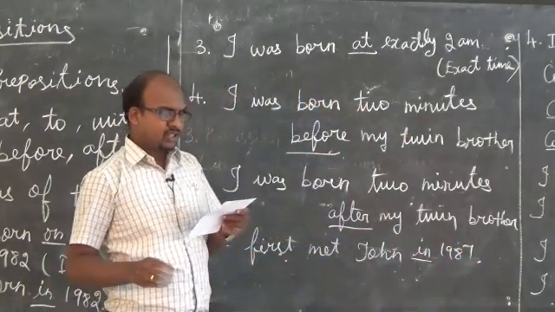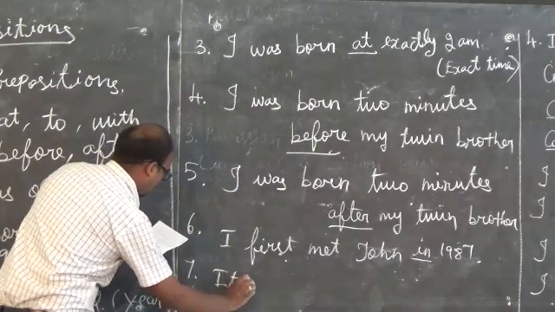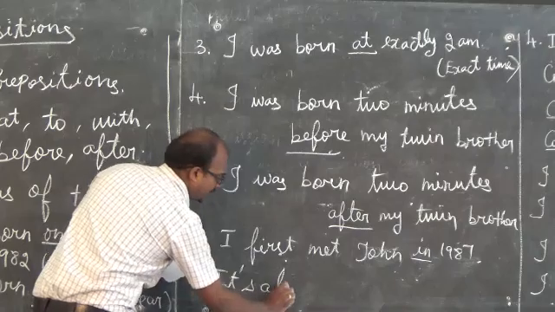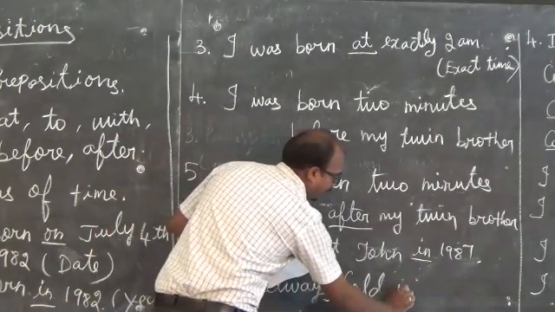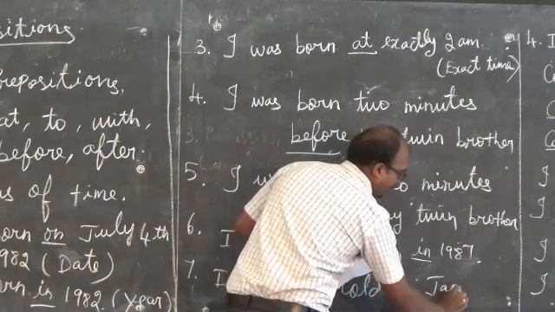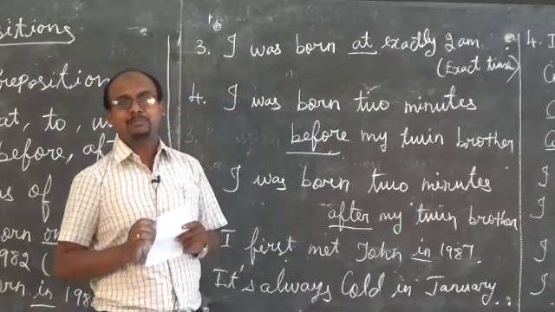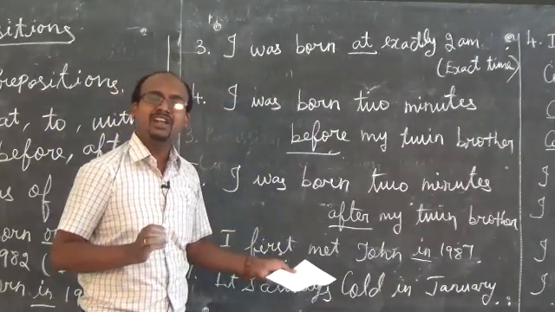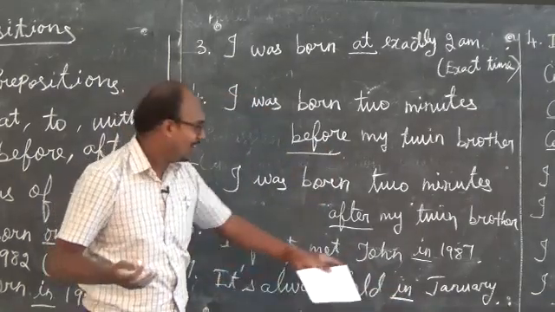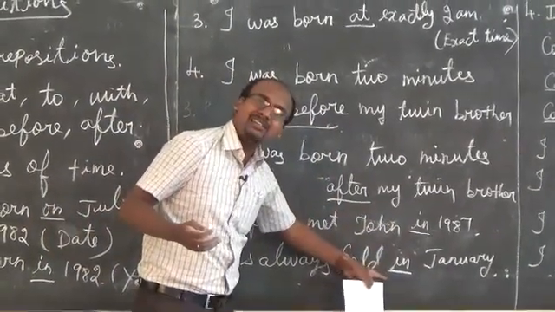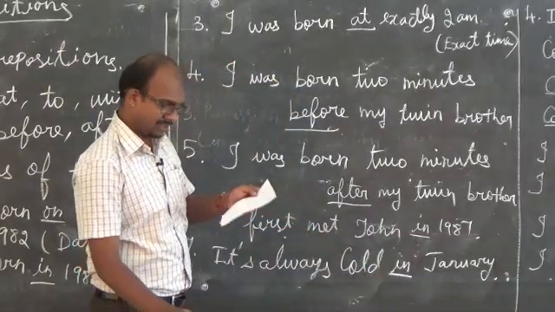Next, it's always cold in January. So when we talk about a particular month, the preposition we use is in. When we talk about years also, in. When we talk about an exact particular month also, we are using the preposition in.